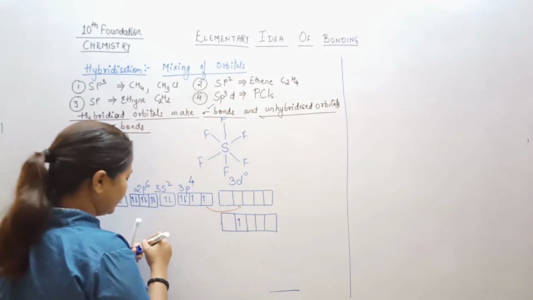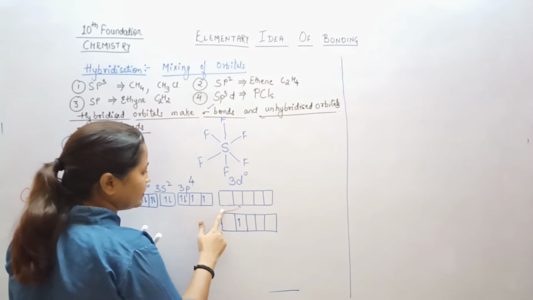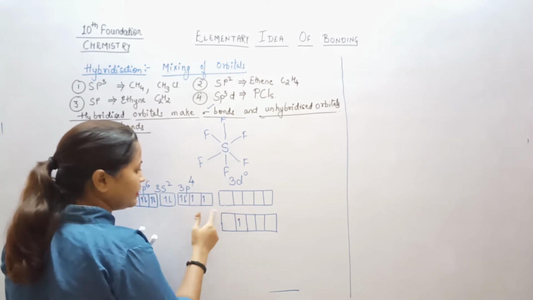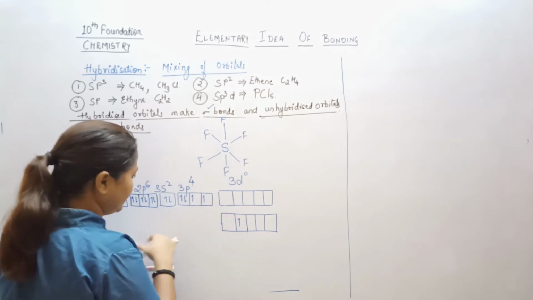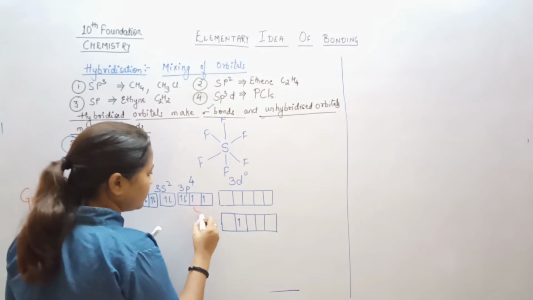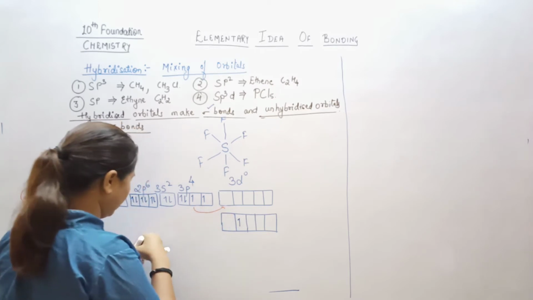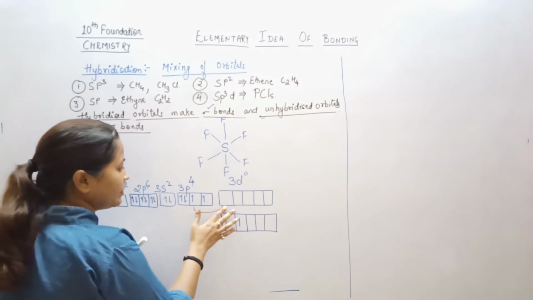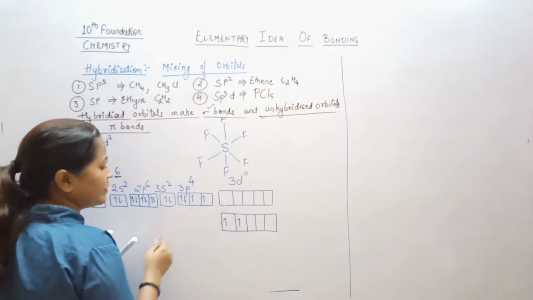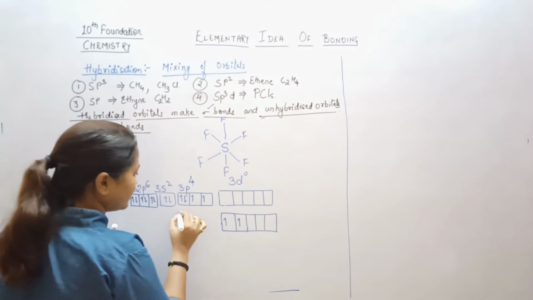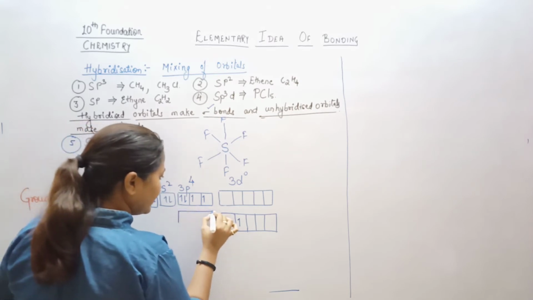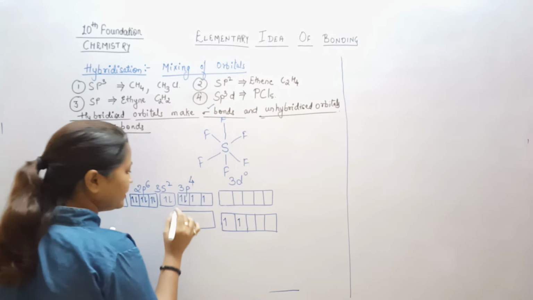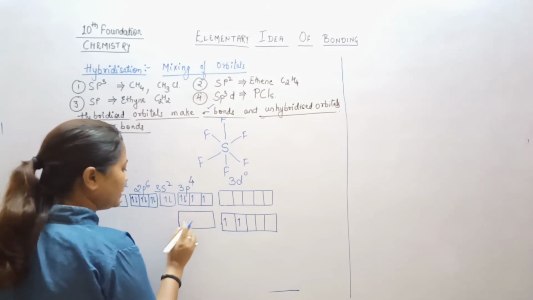Then I said that this one electron jumped here. So this will be the electron over here, right? After this, you can just pause and rewind the video for watching it again.